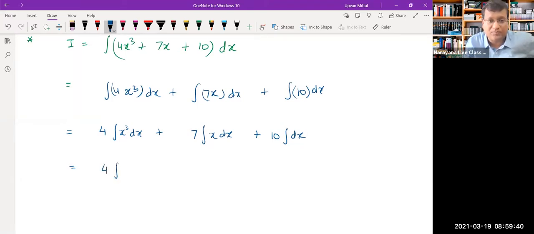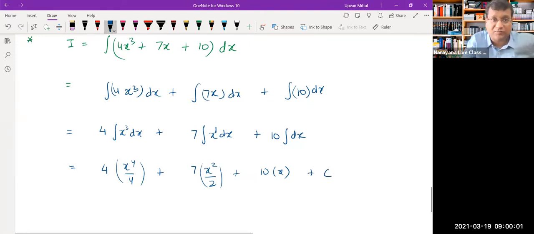So let's go step by step: this 4 goes out, 7 goes out, and so on, and then you can apply your rules. Integral of x cube will be x raised to 4 by 4. Integral of x, meaning x raised to 1, will be x raised to 2 by 2. And integral of simple dx will be equal to x. And you will add a free constant here.